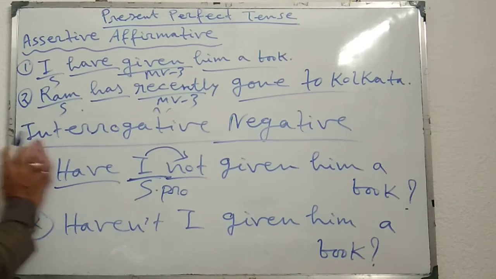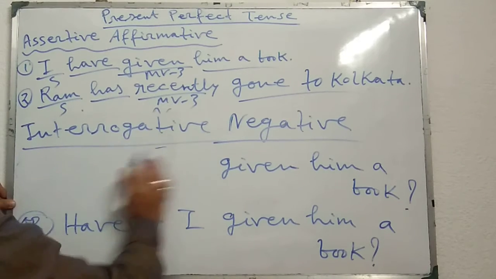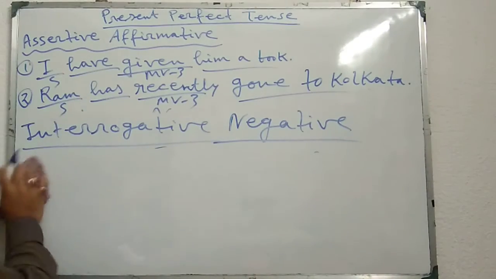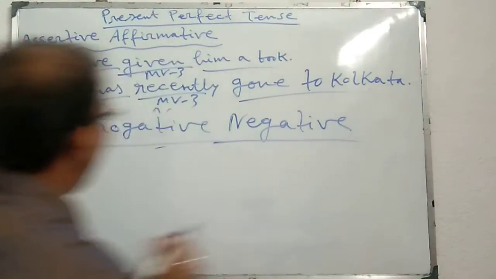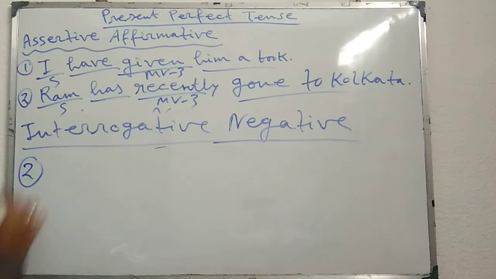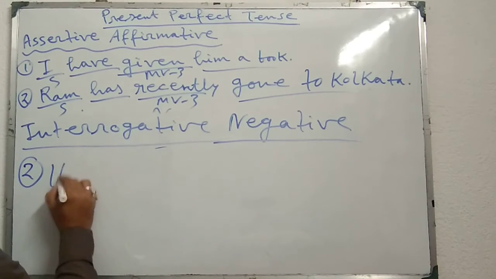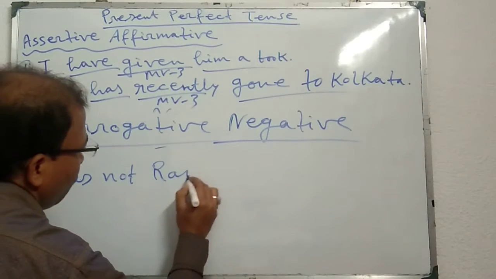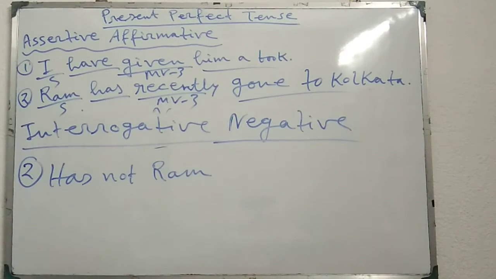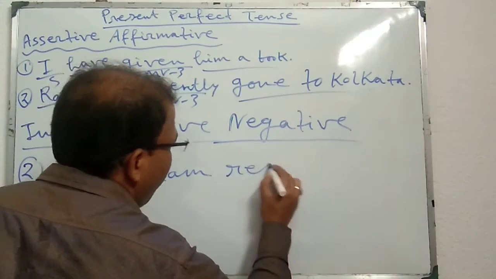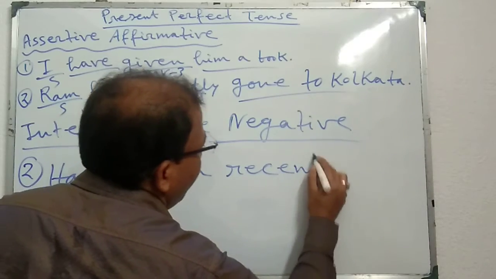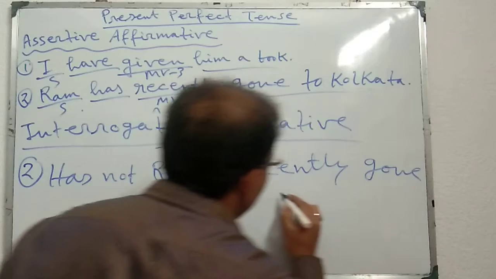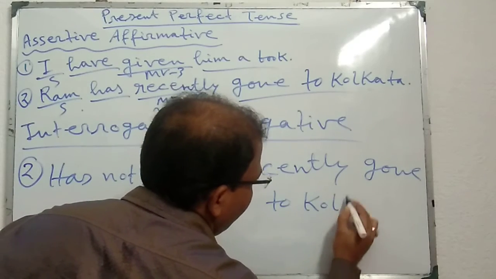Now the second one, Ram has recently gone to Kolkata. This second sentence can also be changed in the same way: Has not Ram recently gone to Kolkata?